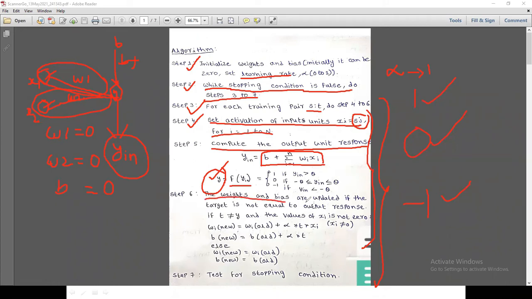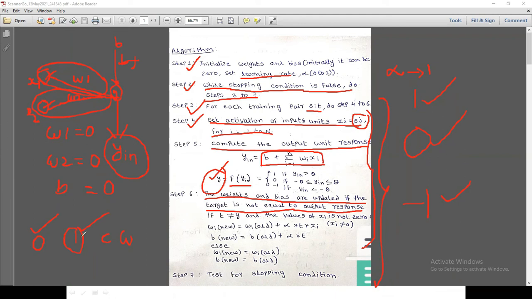The weights and bias are updated if the target is not equal to the output response. So for example, here I am taking that the desired output response is 1. Let us assume that. Now I got the output as 0. Now my desired response is 1, but the actual response is 0, so I want to change the weights. The weights and bias are updated if the target is not equal to the output response.